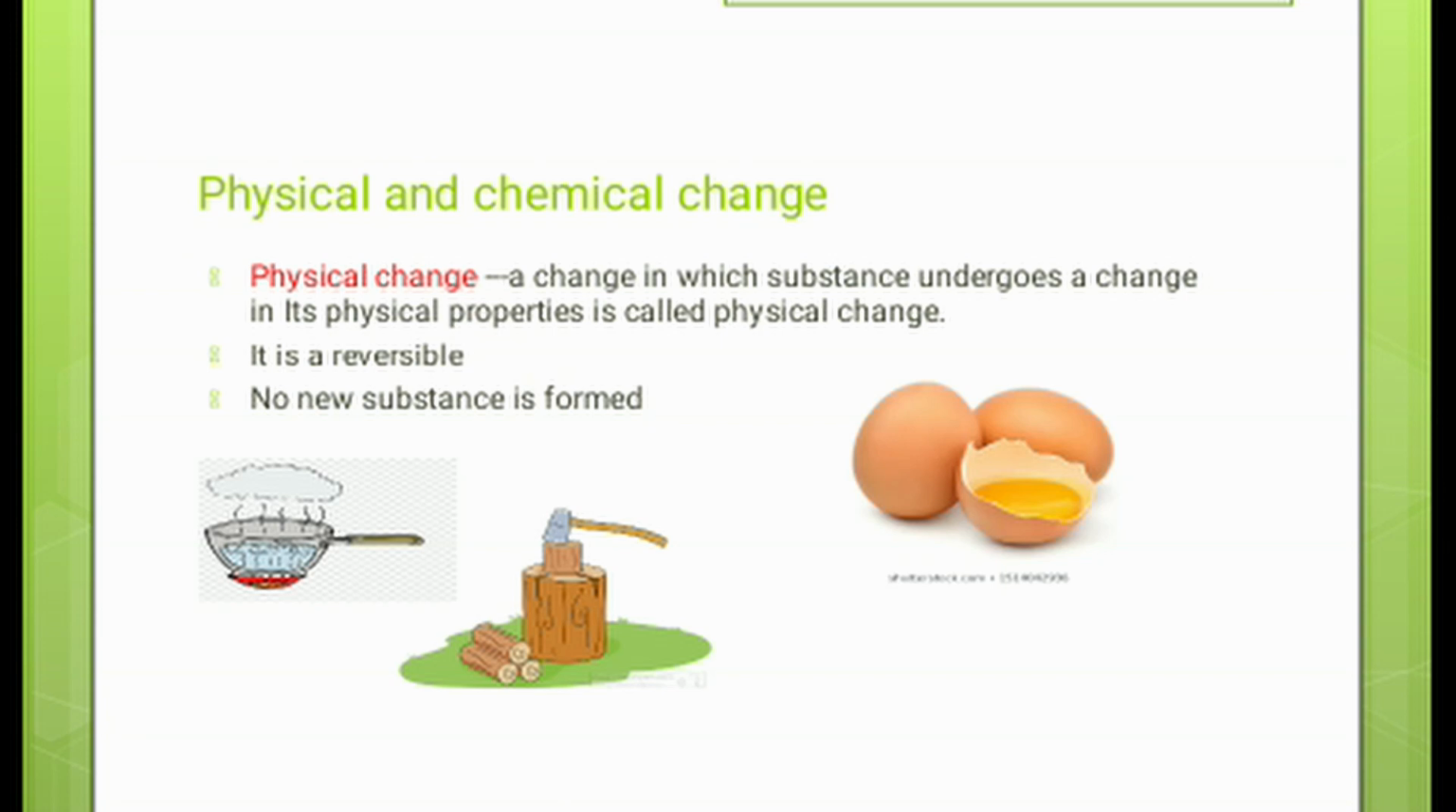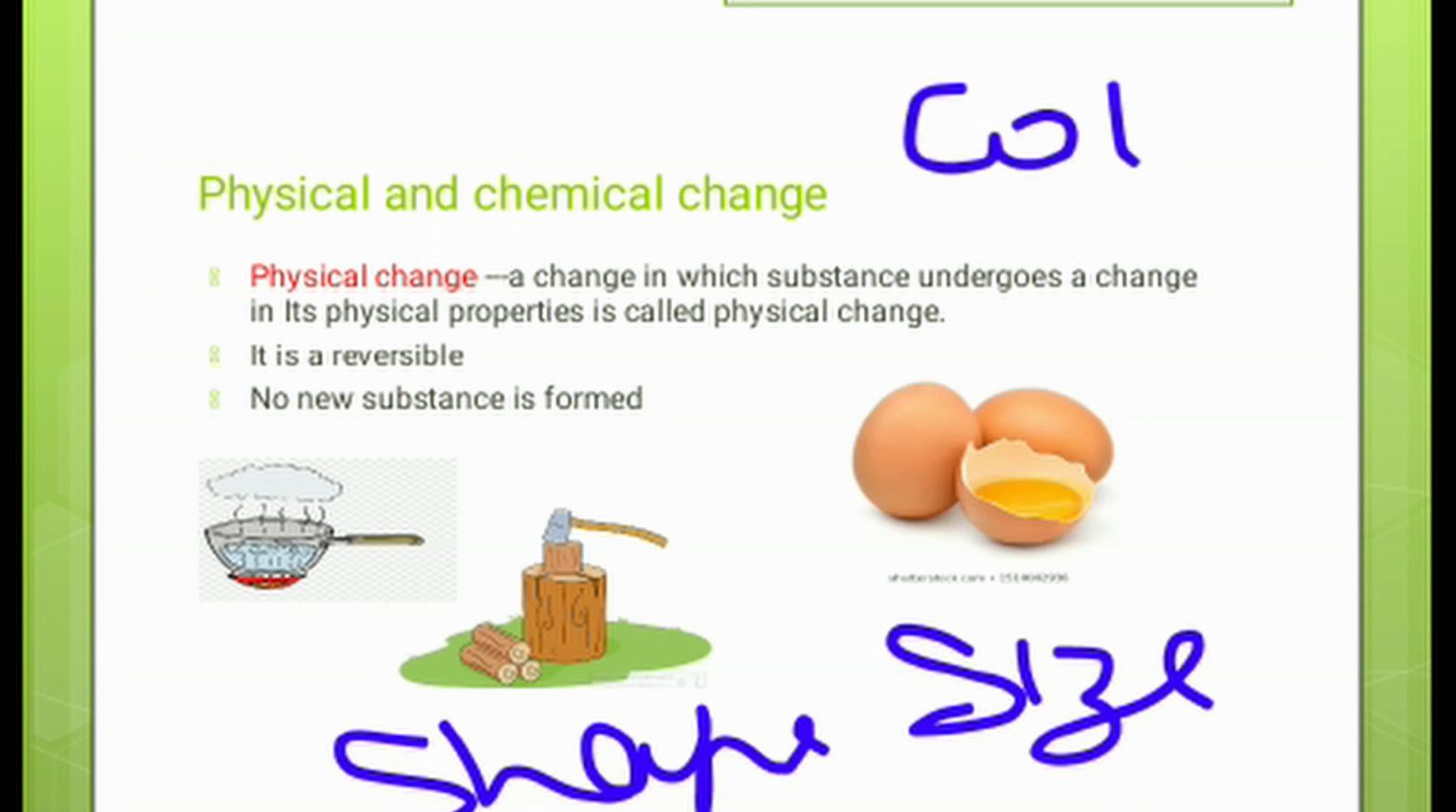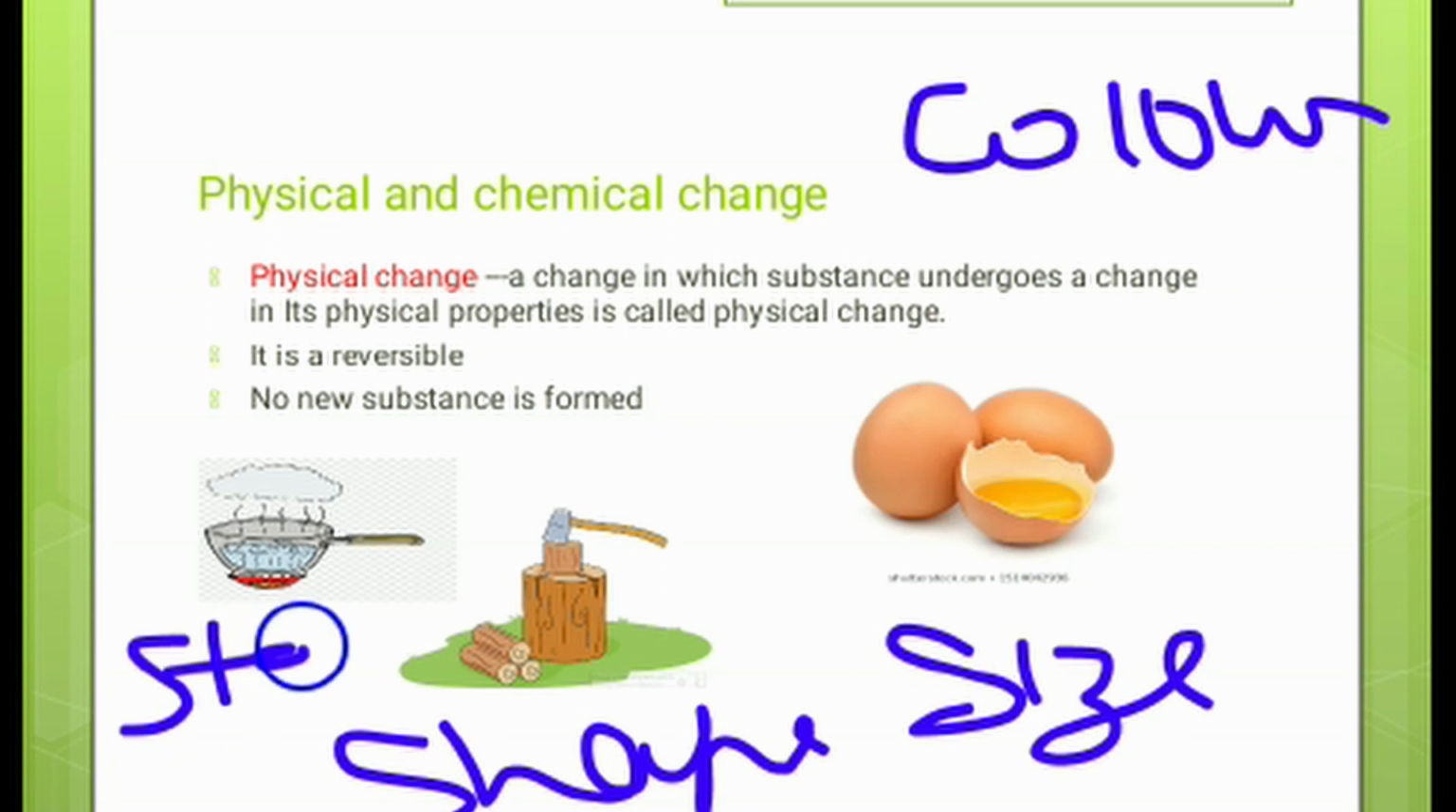What is meant by physical properties here? Either the shape of a substance changes, size changes, color changes, and state. So all these are physical properties of a substance. A change in which a substance undergoes a change in its physical properties is called physical change.